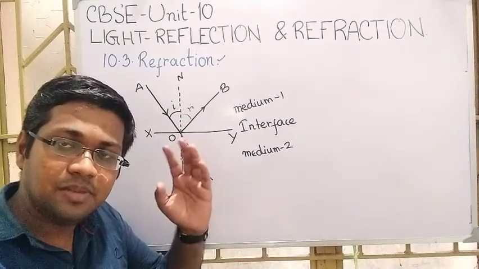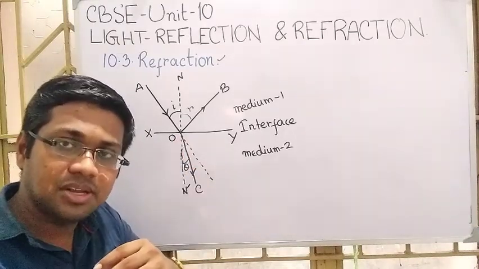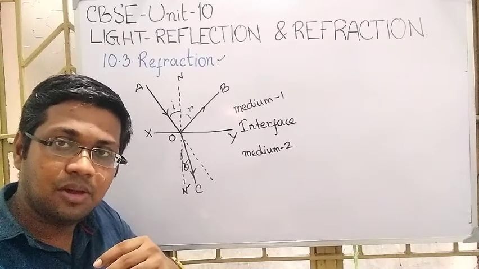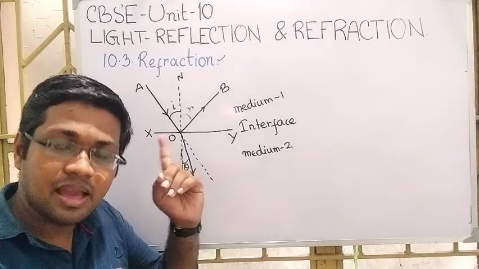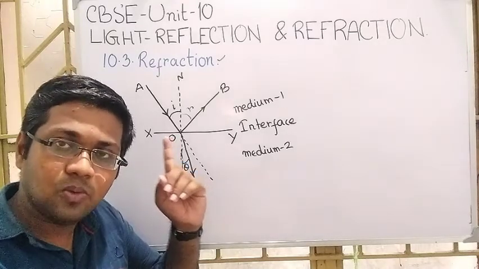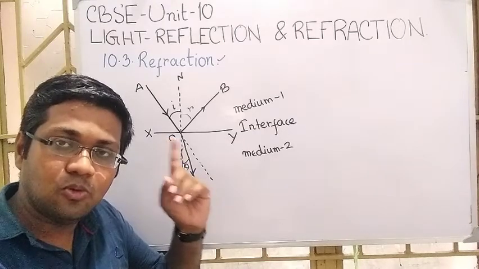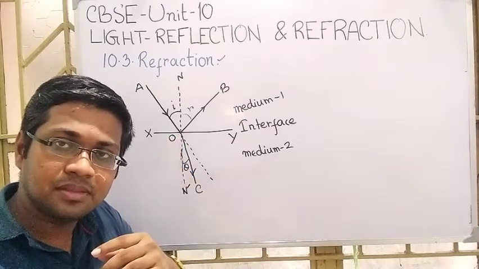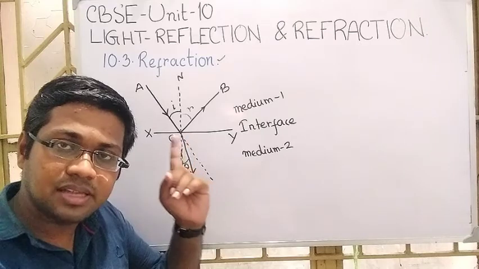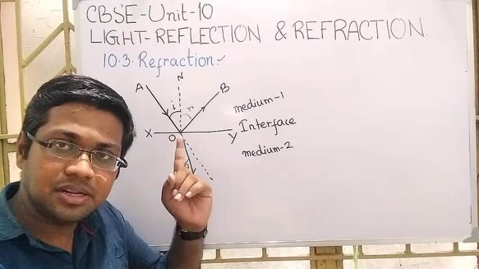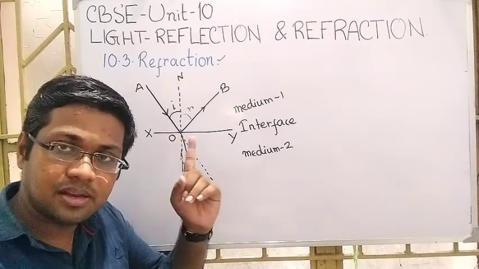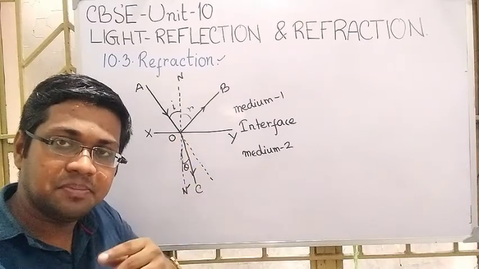The angle of incidence and the angle of reflection are equal. That is I equal to R, that is AON and NOB are equal. If the light ray strikes the interface at an angle of 30 degrees with the normal, then it will reflect at an angle of 30 degrees.